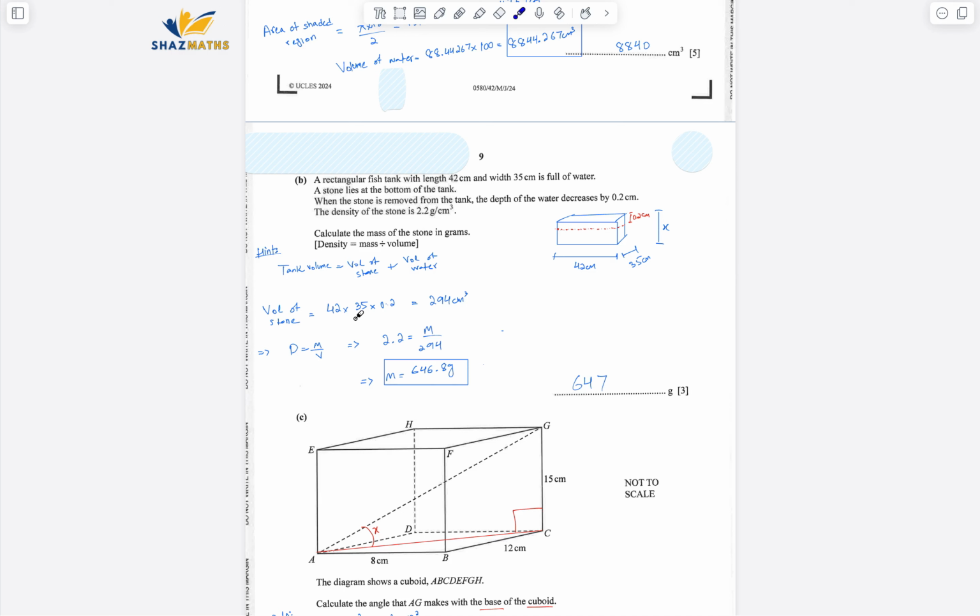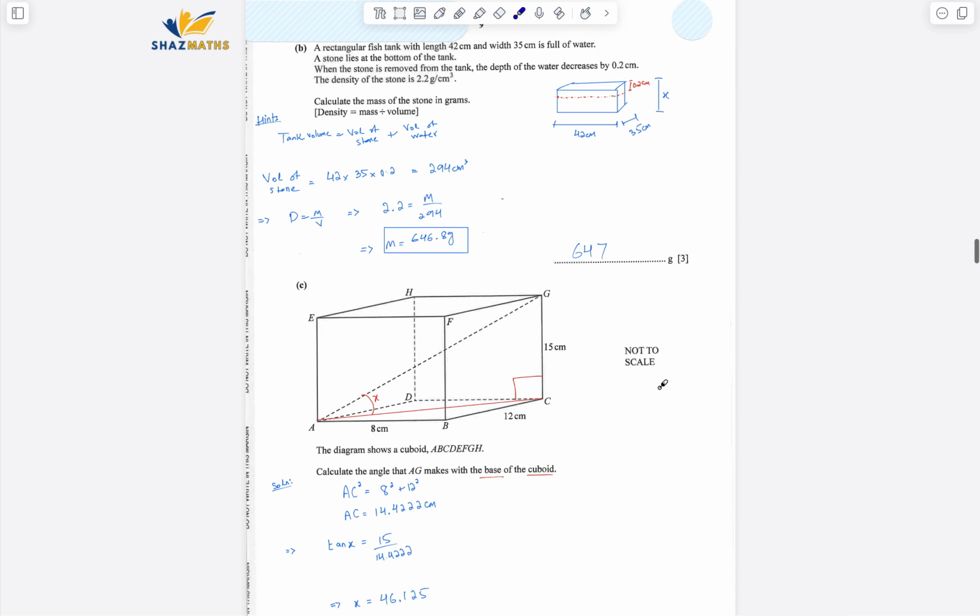Volume of the stone is 42 times 35 times 0.2 centimeters, and that would be 294 centimeter cube. Because I do have it now, density equals mass over volume. I do know the density, that is in grams per centimeter cube. I do know the volume. From there, I'll multiply it with this one, and I'm going to get mass in grams. Okay, and then in 3 significant figures, it's going to be 647 grams.